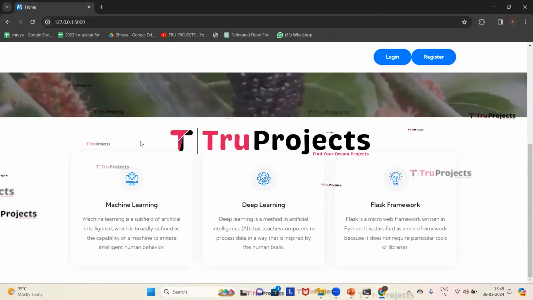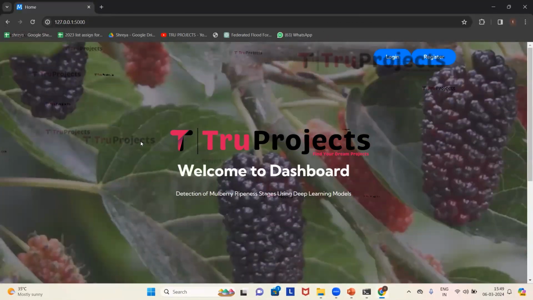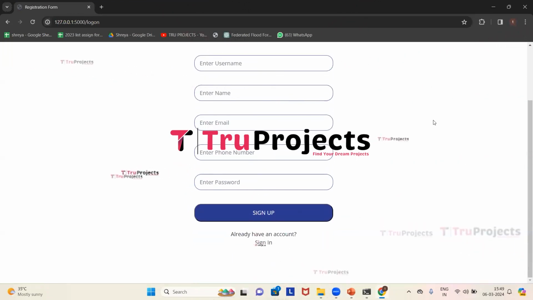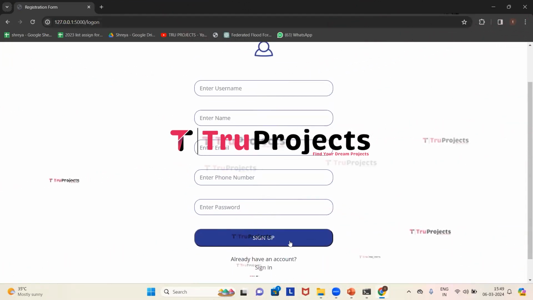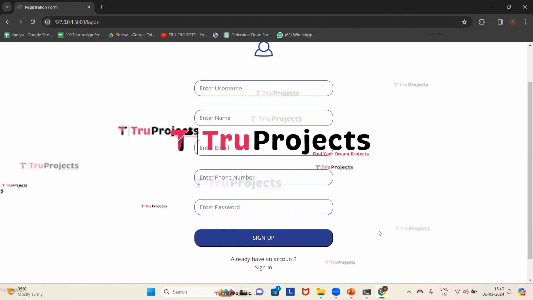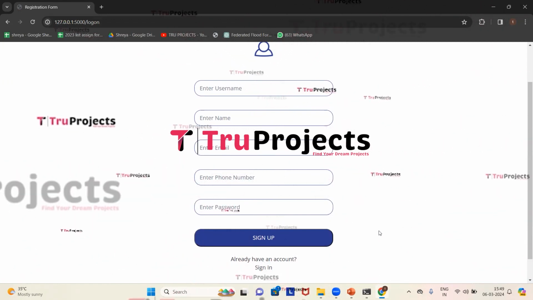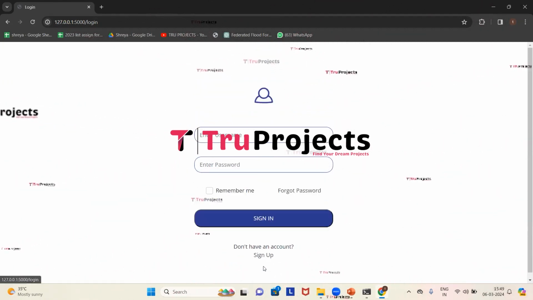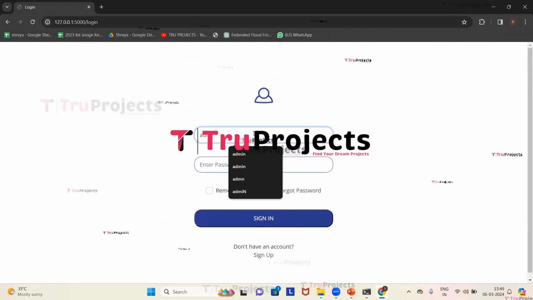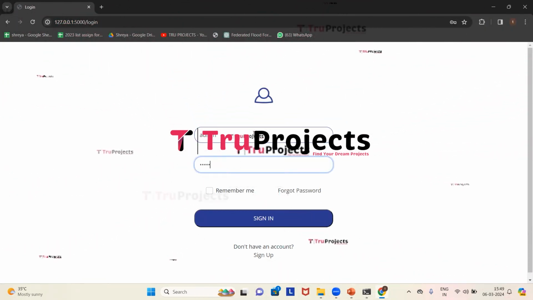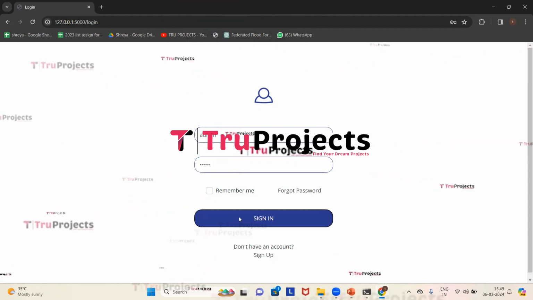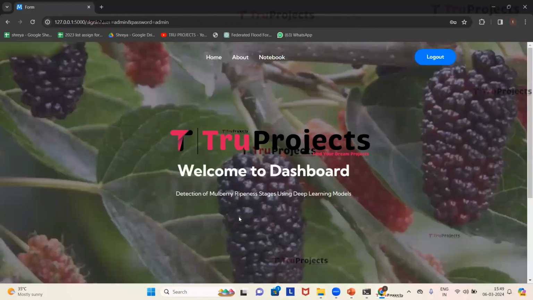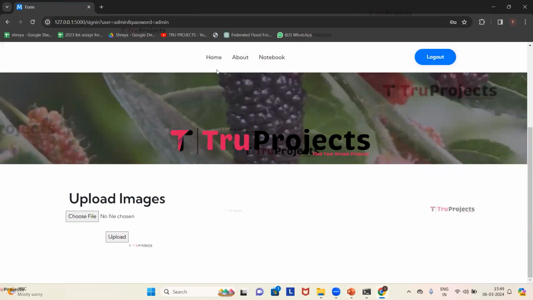This is the web page of the project, which is displayed in the browser, and this web page is built using the Flask framework. To execute, first we need to register, so click on register. If you are a new user, we need to fill in all these details and click on sign up. I have already filled in all these details and I have an account, so I'll directly sign in. Here we need to provide our credentials, which are the username and the password. So I'm giving my username and the password and now click on sign in. We have logged in successfully.